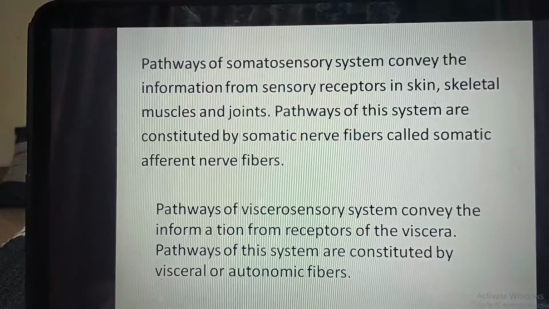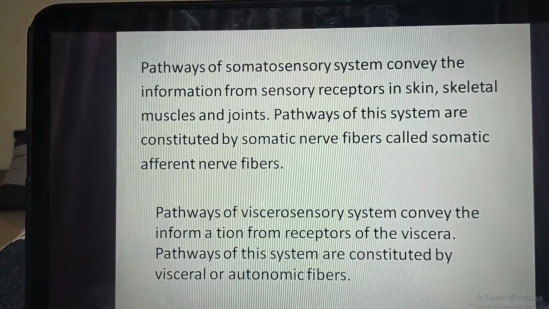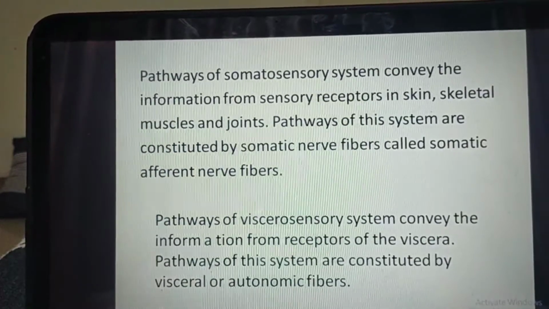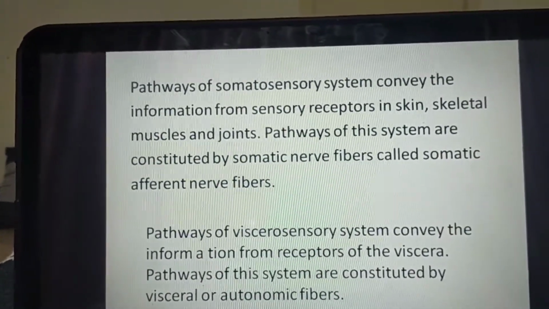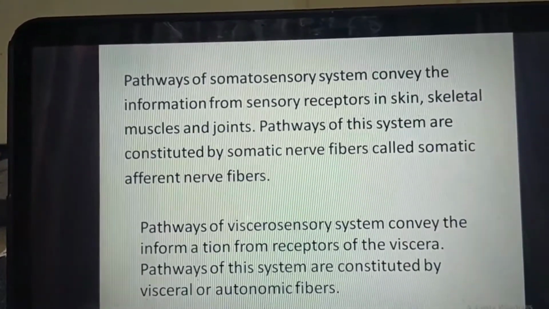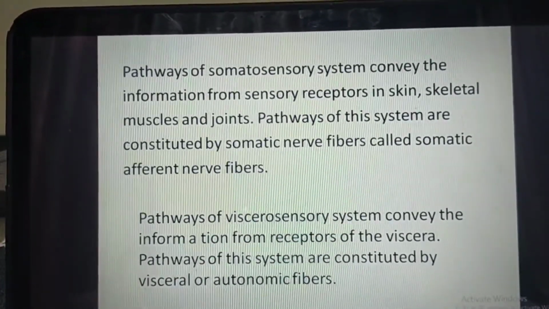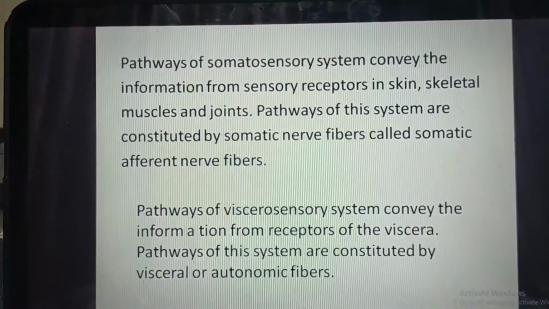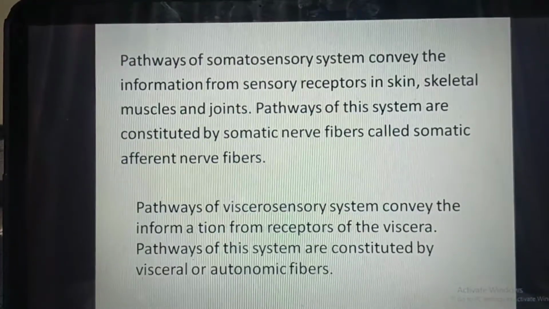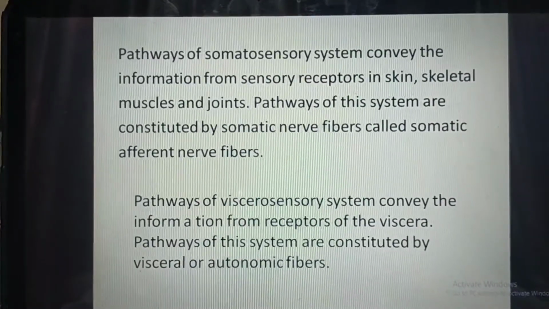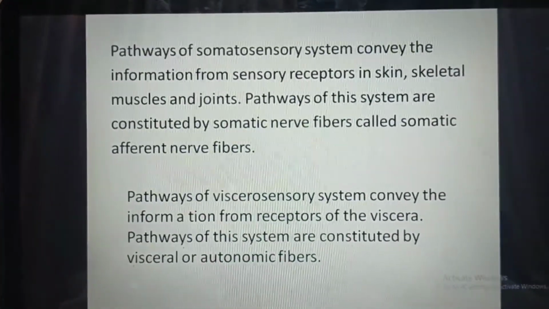Pathways of the somatosensory system convey the information from sensory receptors in skin, skeletal muscles, and joints. Pathways of this system are constituted by the somatic nerve fibers called the somatic afferent nerve fibers. Pathways of the viscerosensory system convey the information from receptors of the viscera, and pathways of this system are constituted by the visceral or autonomic fibers.